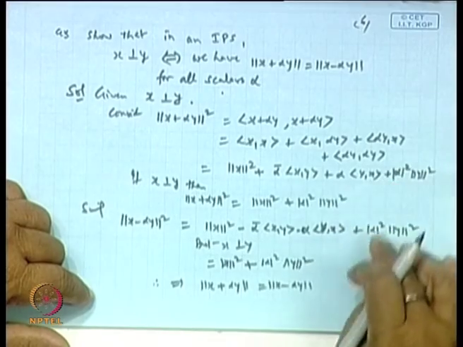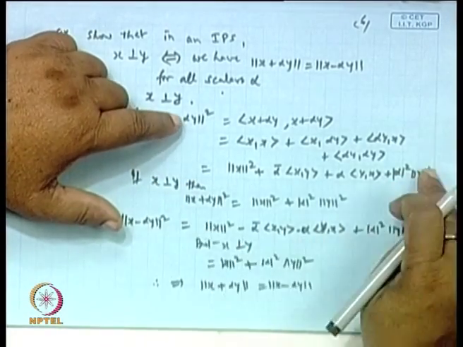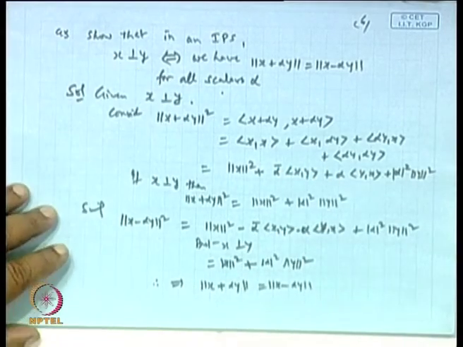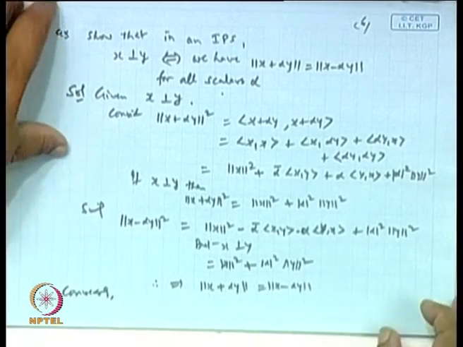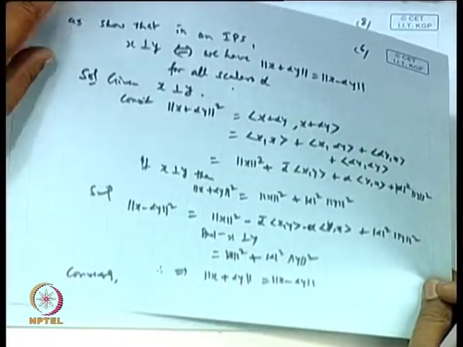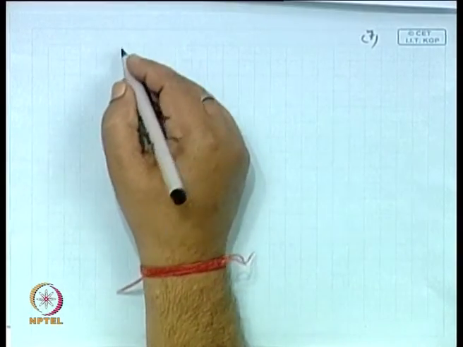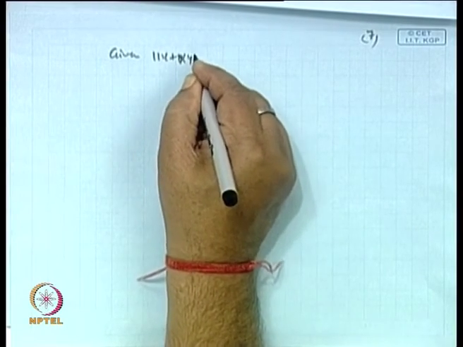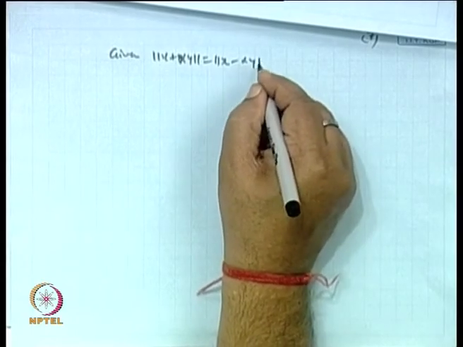Basically when you equate these two, the common terms get cancelled. The only thing you are getting is alpha bar plus this term. So conversely, given norm of x plus alpha y equal to norm of x minus alpha y, is it not?